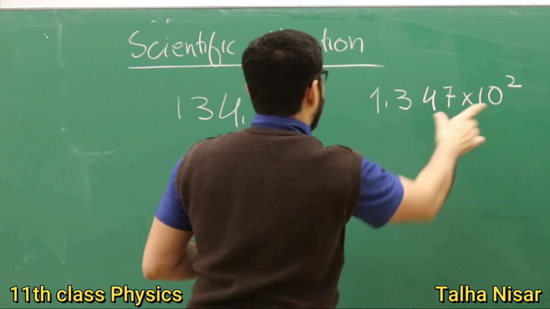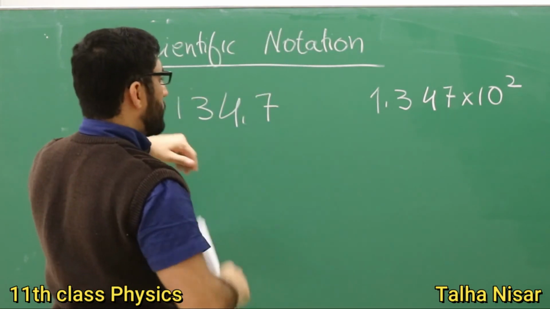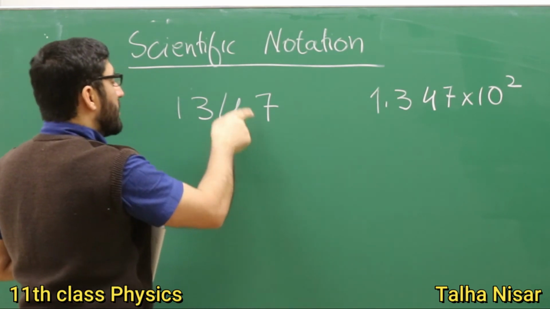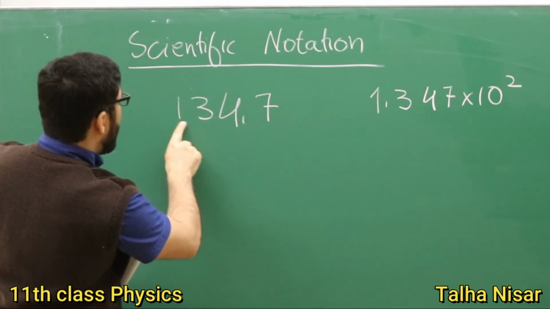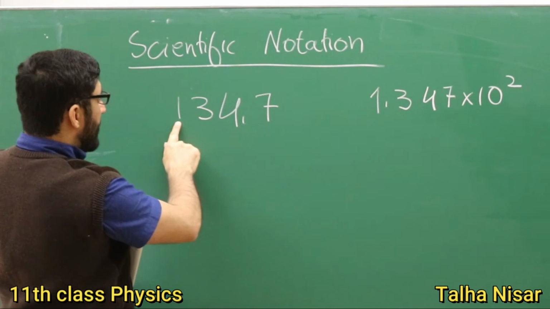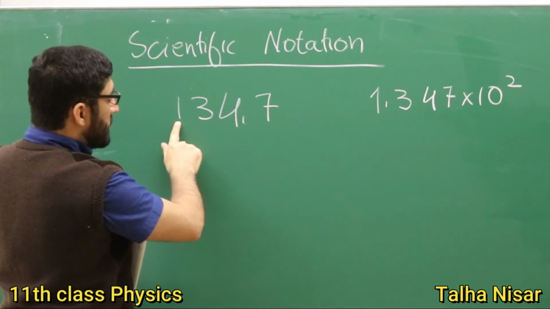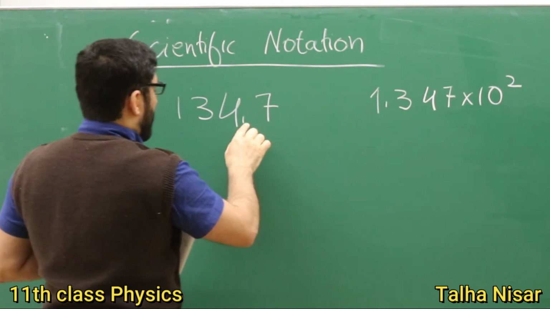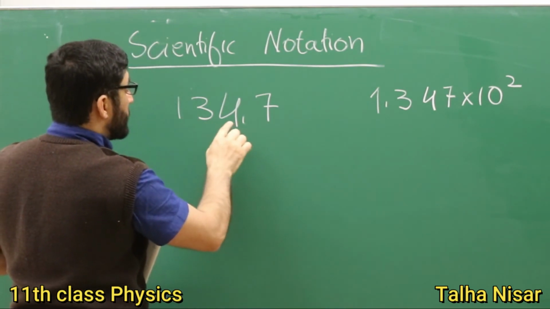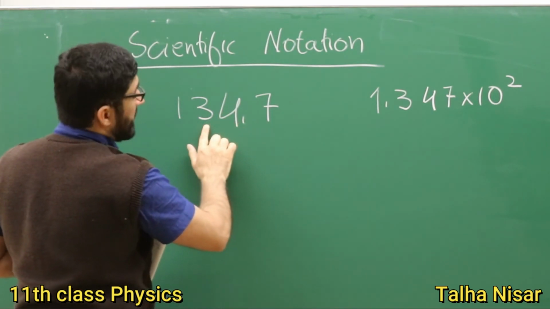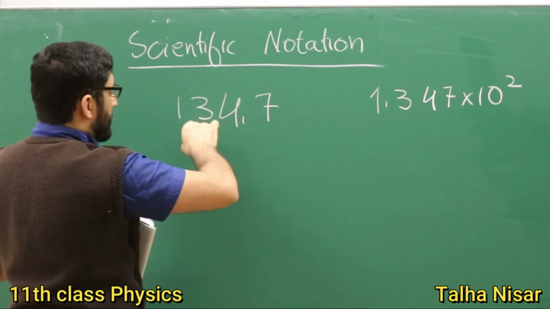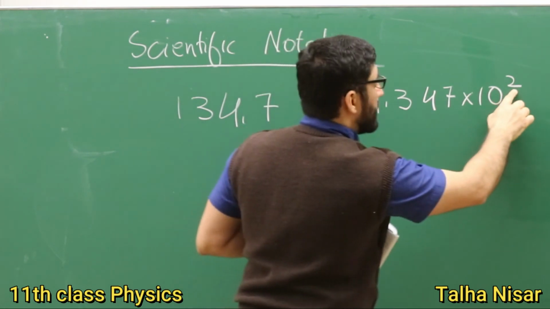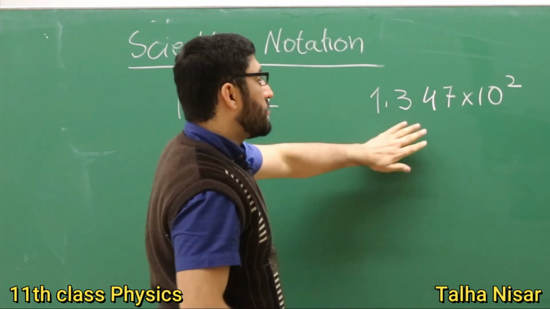So why do we write it like this? In the scientific notation, we bring this point to here and leave one digit before it. We brought the point across two digits, that's why we write 10 raised to the power 2.